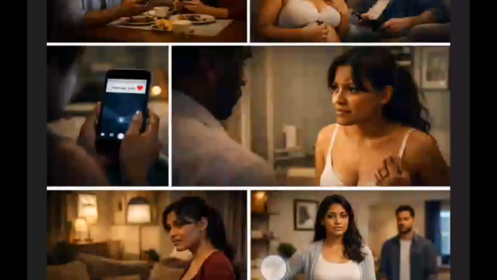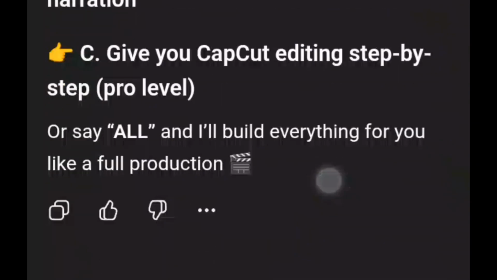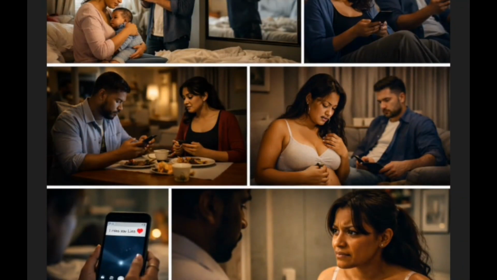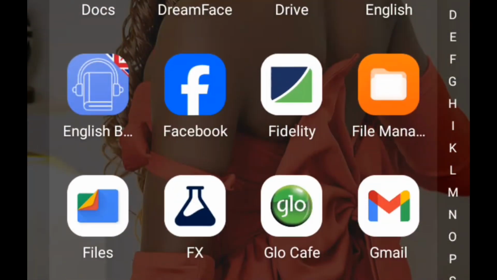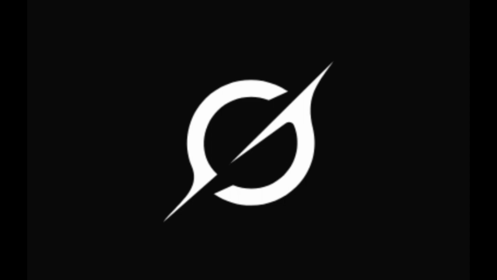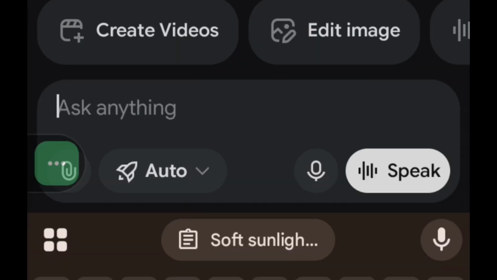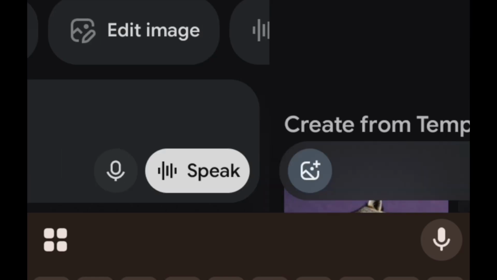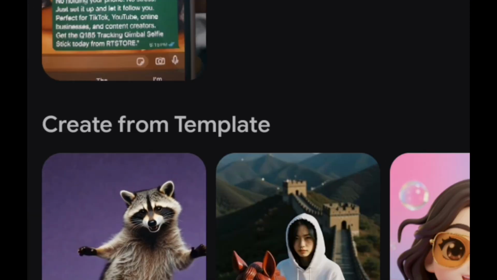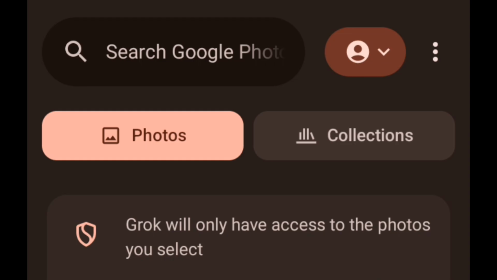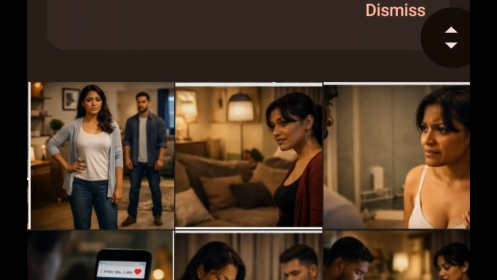Okay, so this is the image that they gave us for scene one. It's still the same thing that we have here. So I'm just going to go back to my Grok AI. This is it right here. Remember, we are using the pro version. Okay, I'm just going to click on imagine. So when you come here, we are going to click on see all. First of all, we are going to bring in the part one image, which is this one. I'm going to bring it in.